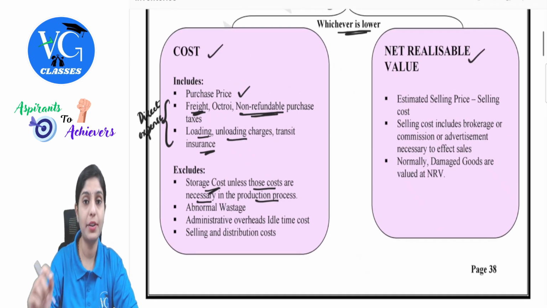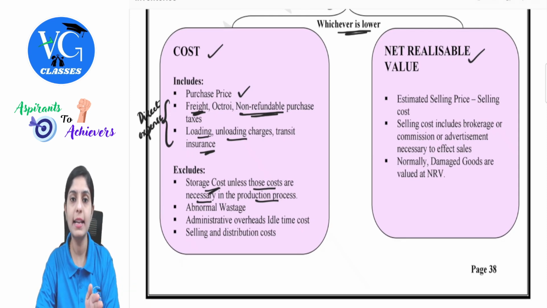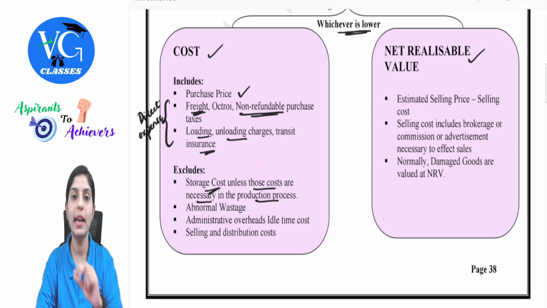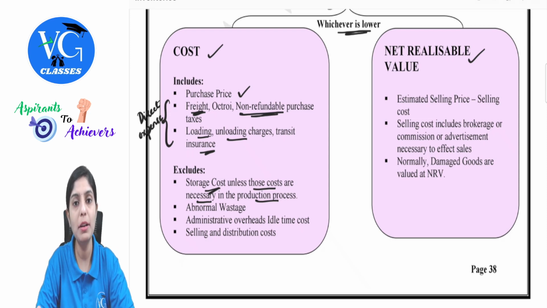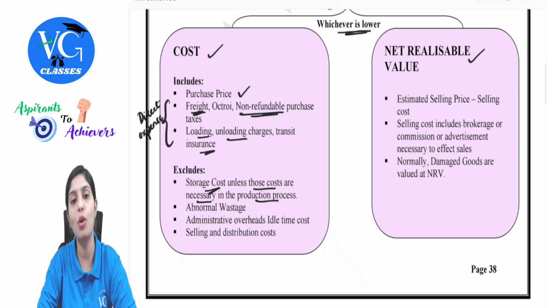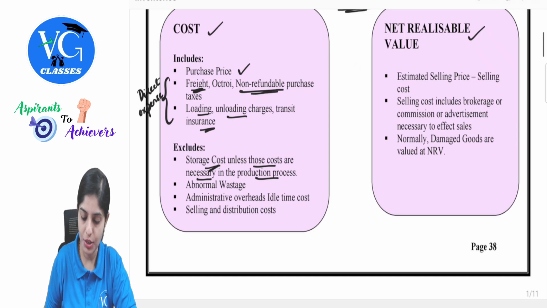Next, net realizable value. Net realizable value, we can also understand this with respect to the process of product, that is whether it is in the form of raw material, work in progress or finished goods. But as an overview, what is this net realizable value? In simple words, this is nothing but the value we can expect if the product is getting sold in the marketplace or normal market conditions.